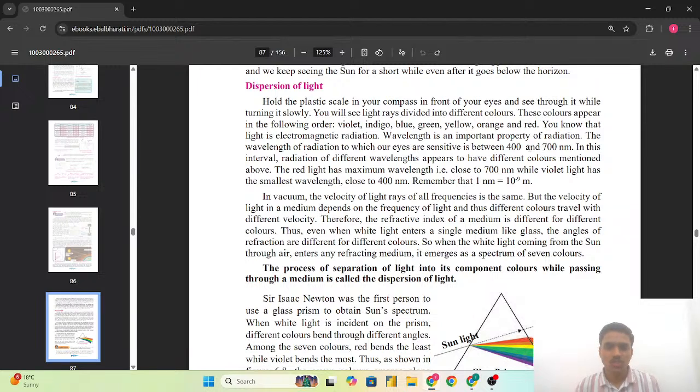The wavelength of the radiation to which our eyes are sensitive is between 400 and 700 nanometer. That is, the visible spectrum of light, for which our eyes are sensitive, is from 400 nanometer to 700 nanometer. In this interval, radiation of different wavelengths appears to have different colors mentioned above.